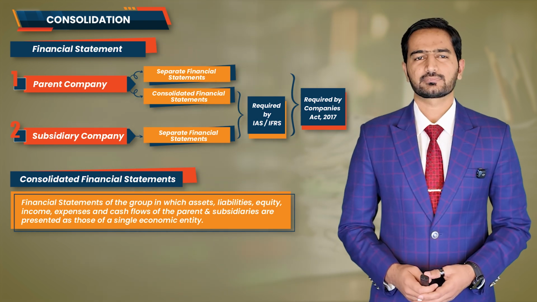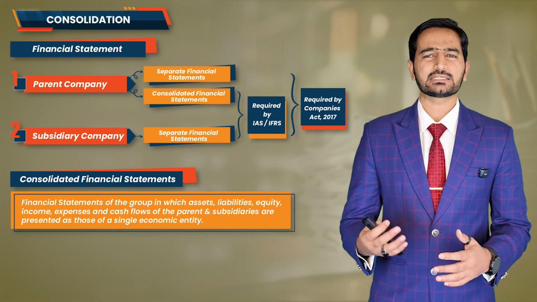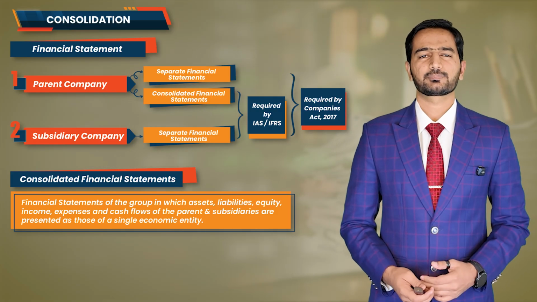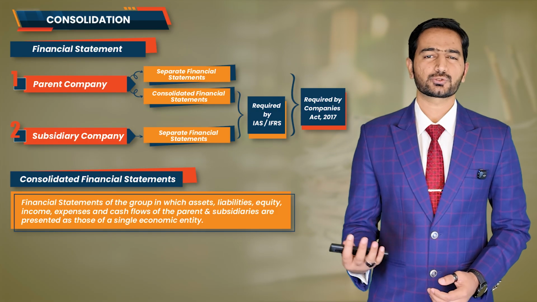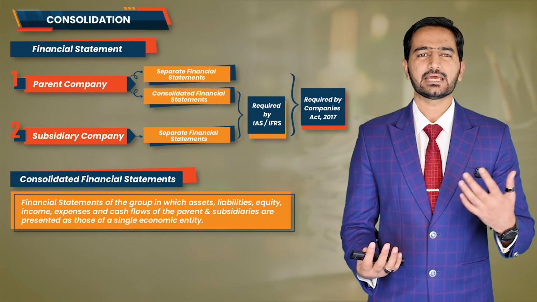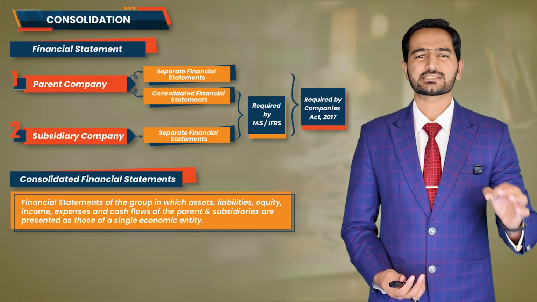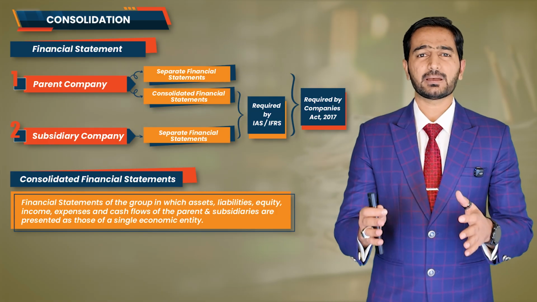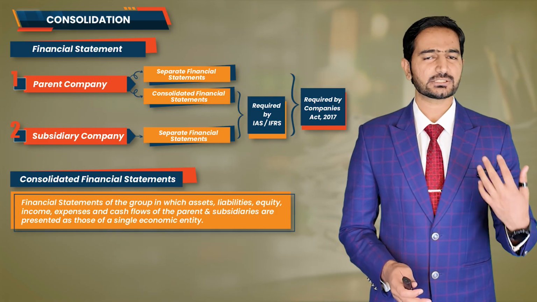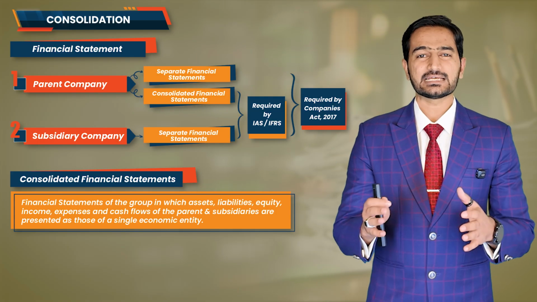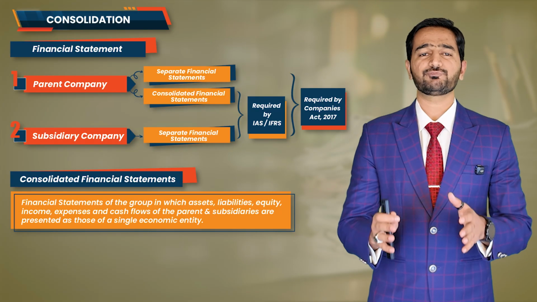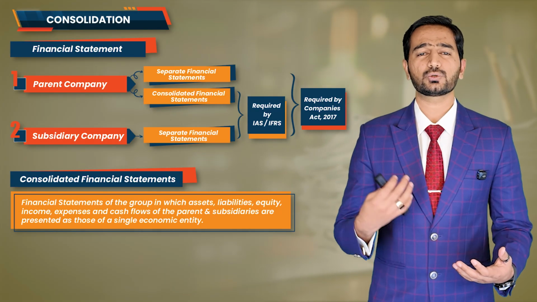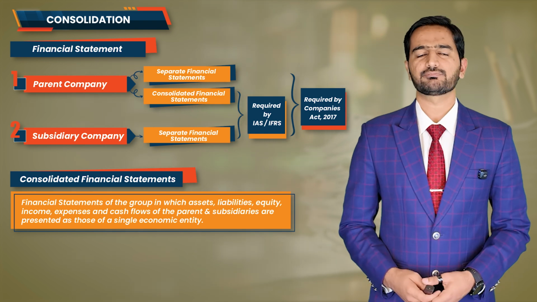Here is the logic. Let's go back to the basic definition of an asset. What we learned from day one, an asset is a resource controlled by the entity, not necessarily something fully owned. So even if the parent company owns only 70% of the subsidiary, but that 70% gives it more than 50% voting right, and with that comes the power to control the decisions of the subsidiary.